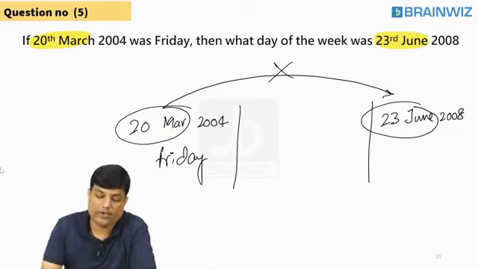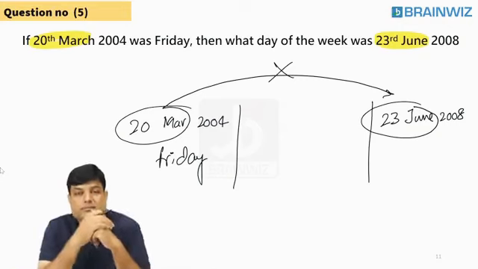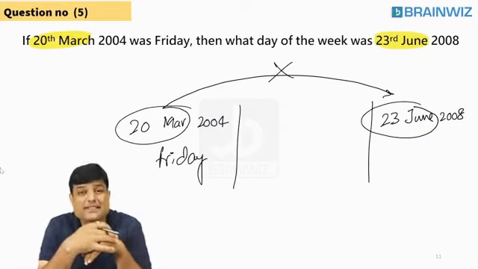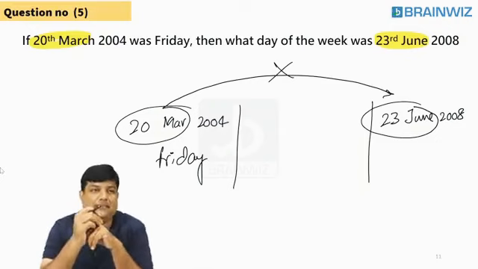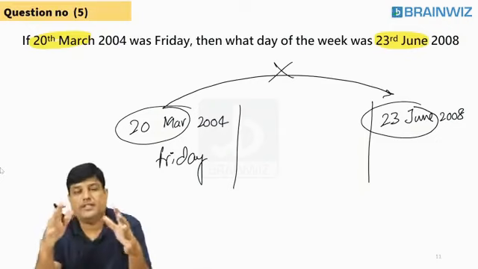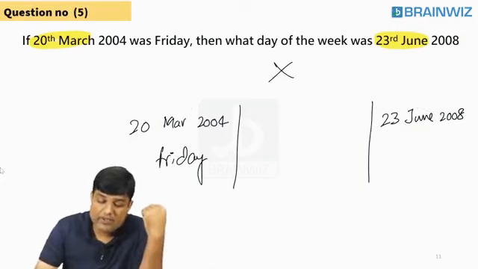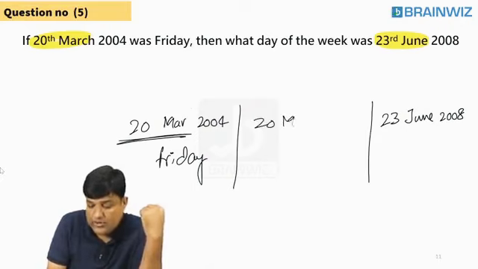We cannot jump from 20 March to 23rd June on fingertips. It's not as easy for us. Are you understanding, everybody? Please try to cooperate with me. Just listen to this. Next, you try your potential and show me your answers within faster time. 20 March to 23rd June, you cannot jump because the dates are different. Then where can we jump, sir? From 20 March, you can jump to 20 March of the same year 2008.